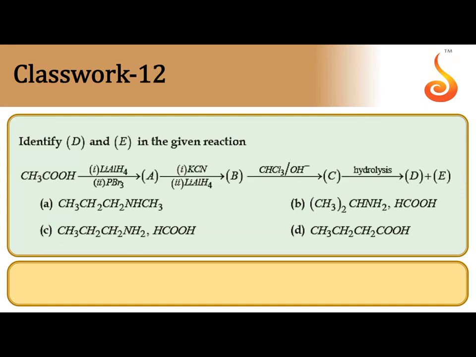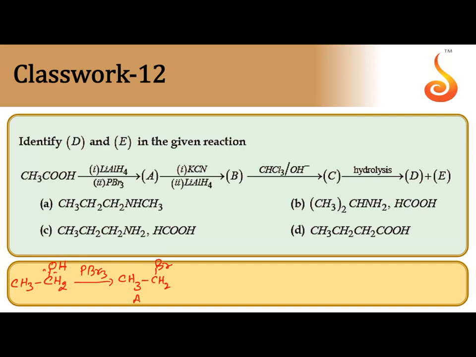Identify D and E in the following reaction. Acetic acid on reduction gives alcohol, ethyl alcohol. After the formation of ethyl alcohol, with PBr3 we know OH is replaced with Br, giving CH3CH2Br.